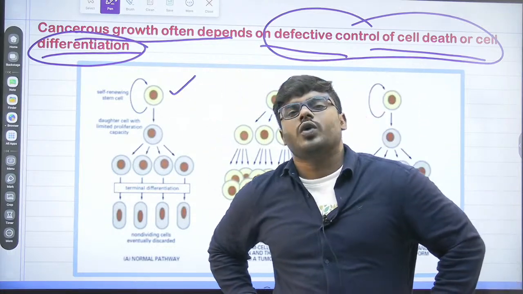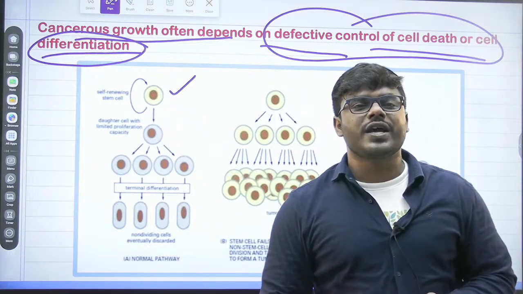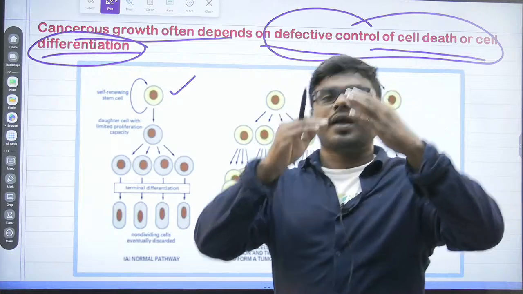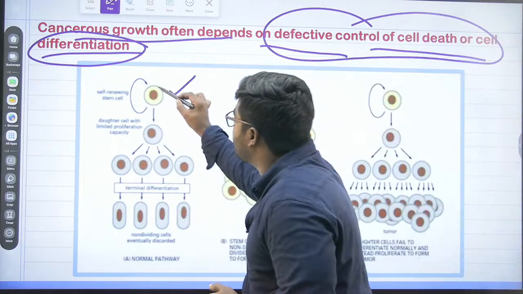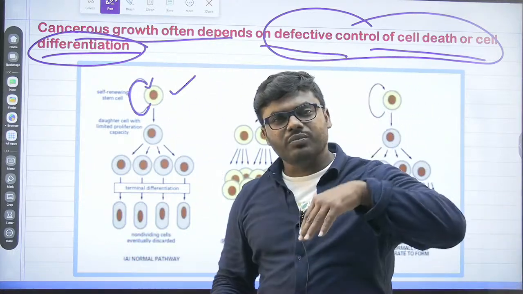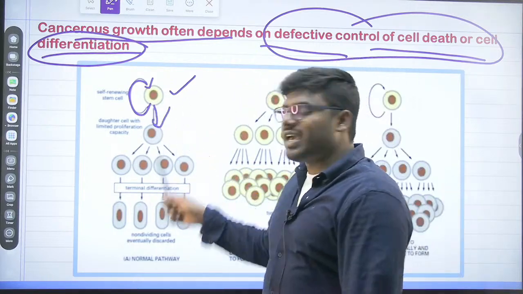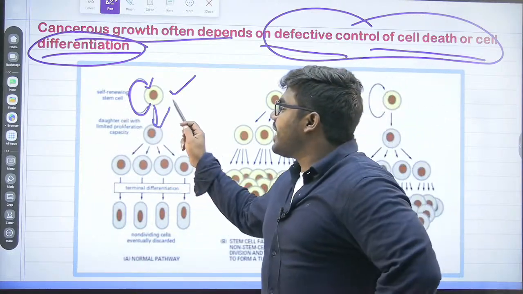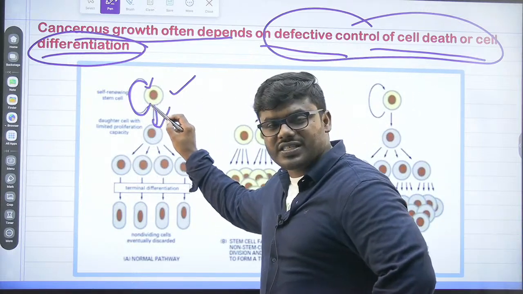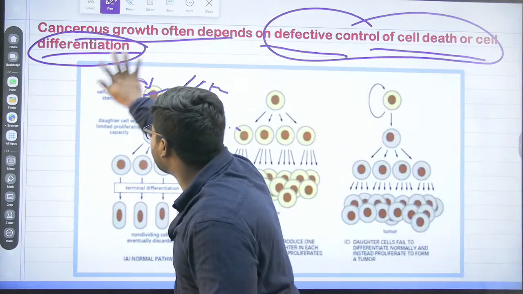First of all, I want every one of you to understand one statement. What do you mean by the word self-renewing stem cell? Self-renewing stem cell means it has the ability or capability to renew itself. So you can see this cell gives rise to itself, no doubt about it. At the same time, it is also going to give rise to the daughter cell. Very simple. In the first case, it's a normal pathway. There is a self-renewing stem cell having the ability to give rise to itself, and it gives rise to a non-stem cell daughter.